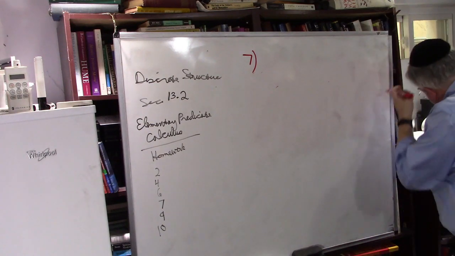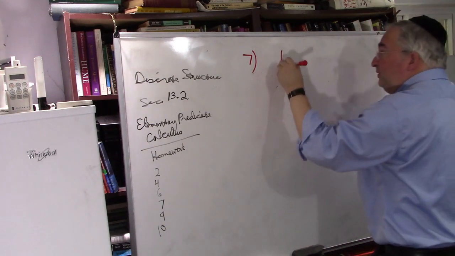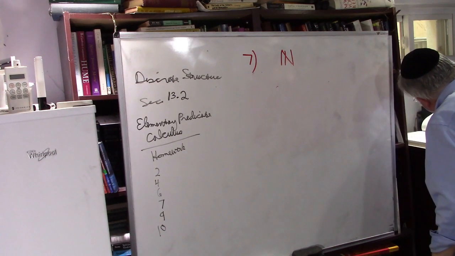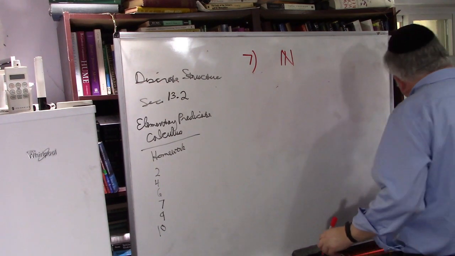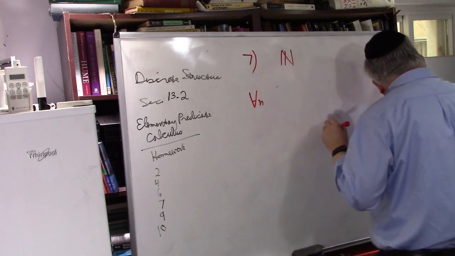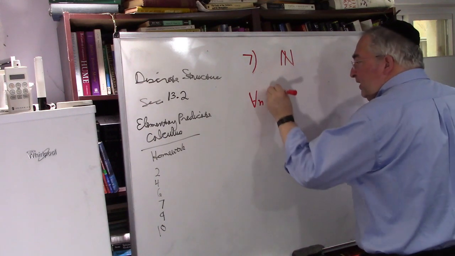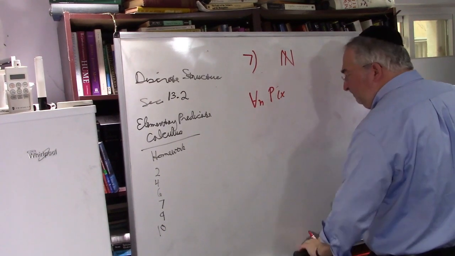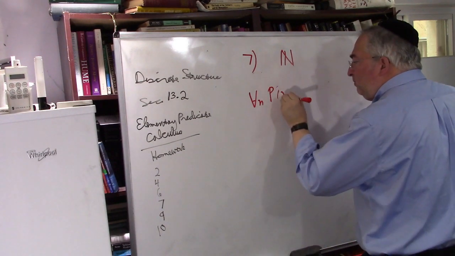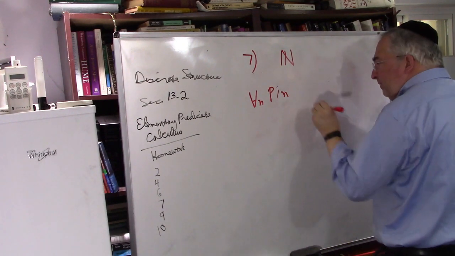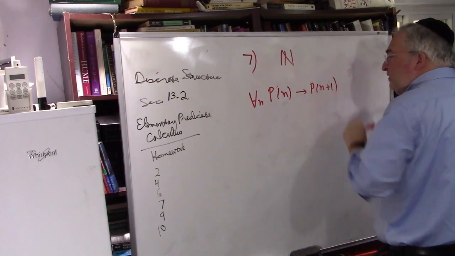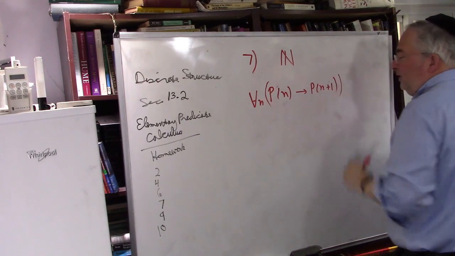The universe of discourse is the natural numbers. Write the negation without using the quantifier for all. Okay, so look what it says. For all n, p of n implies p of n plus 1. This is called the domino thing, actually.